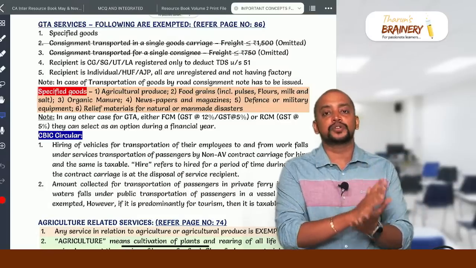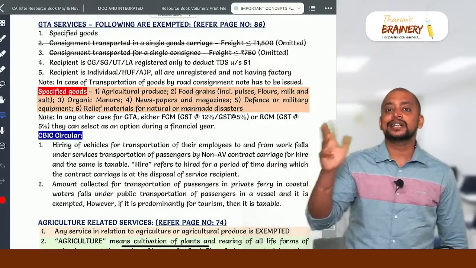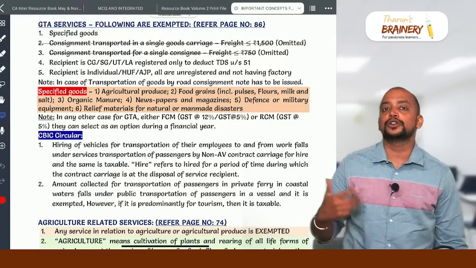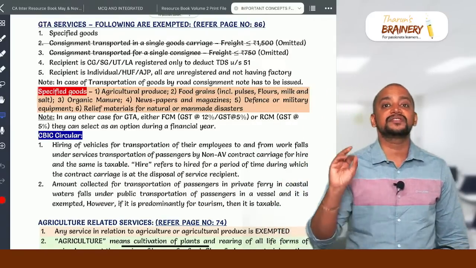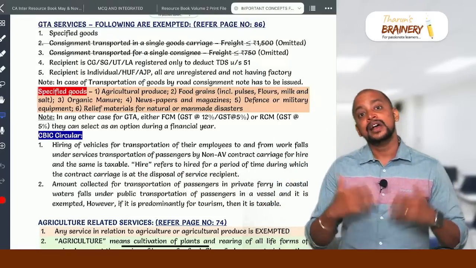This is FCM option. Whereas in RCM option, the recipient will pay GST at the rate of 5% and they can take ITC with respect to this. So previously GTA had to decide with respect to each invoice, but now it is with respect to each financial year. They need to decide it, either FCM option or RCM option. Accordingly, they need to choose.